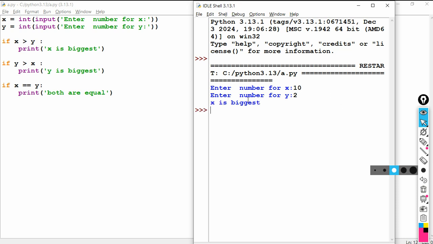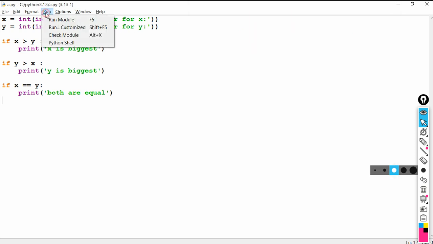Therefore I got x is biggest, because 10 is greater than 2. So here if x is 10, y is 2, 10 is greater than 2, yes, so it enters here and x is the biggest. And this condition becomes false. As a result, these two statements will not execute. Okay, once again I run the program, run module.